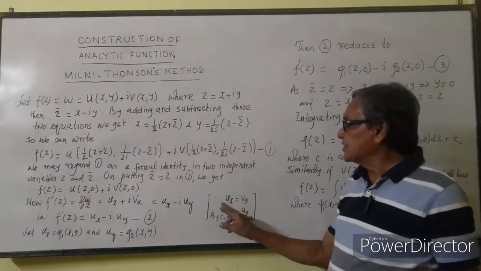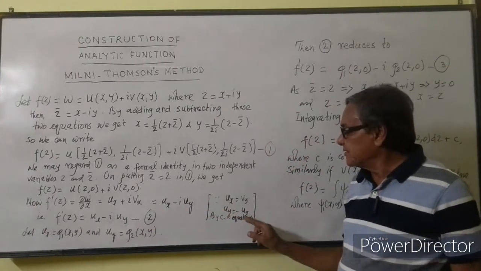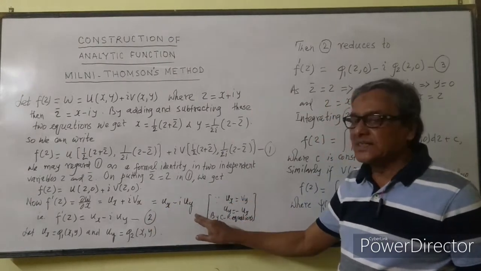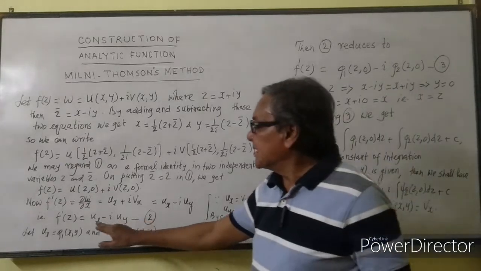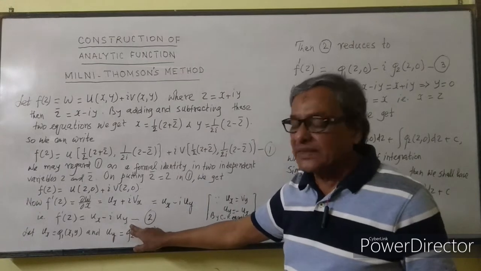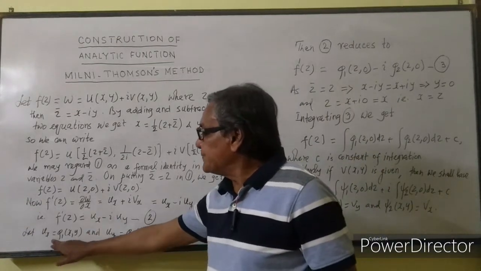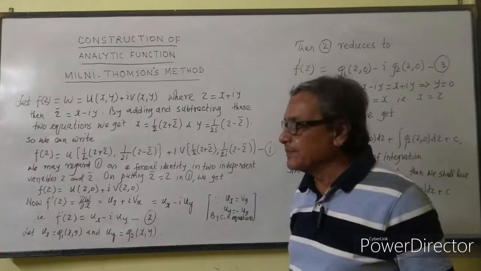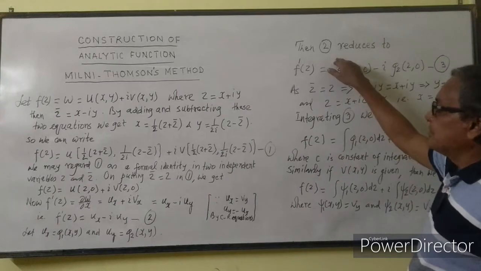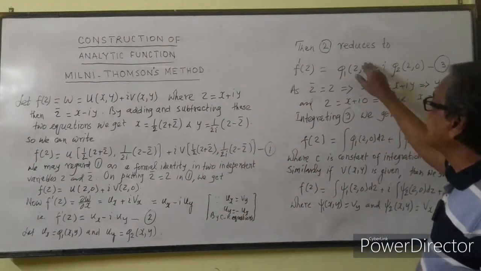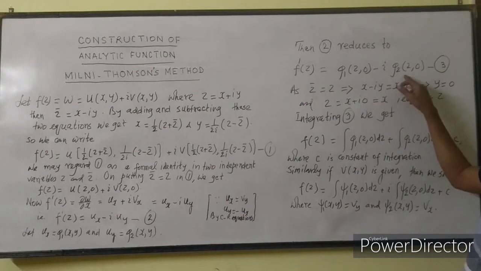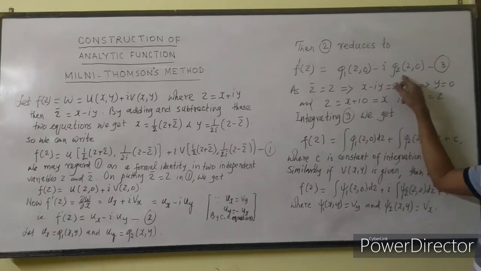By the Cauchy-Riemann equations, u_x = v_y and u_y = -v_x. Putting this here, this will be equal to u_x - i u_y. That is, f'(z) = u_x - i u_y. Let u_x = φ1(x,y) and u_y = φ2(x,y). Then equation number 2 reduces to f'(z) = φ1(z,0) - i φ2(z,0).